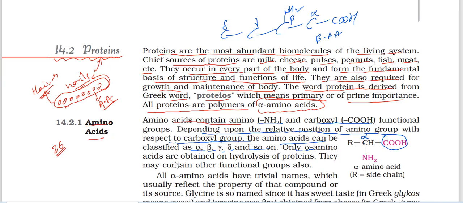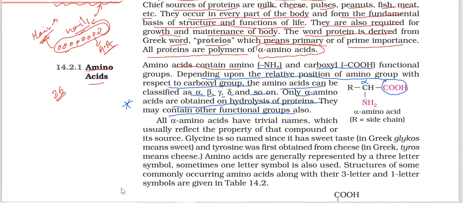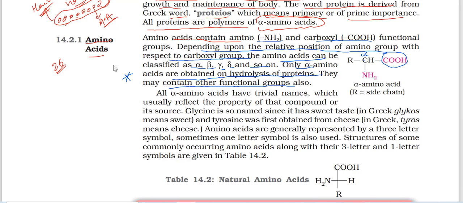Only alpha amino acids are obtained by hydrolysis of proteins; they may contain other functional groups also. This is the important point here. In our body, whatever protein is there, by hydrolysis it is giving only alpha amino acids. That's why in our body the amino acids are only alpha amino acids. Okay, beta, gamma लab में बना सकते हैं, but in our body all amino acids are only alpha amino acids.